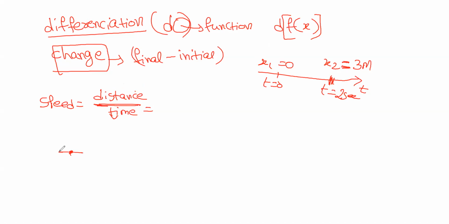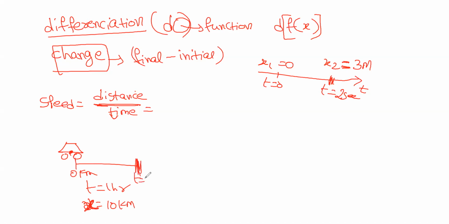Let us suppose there is one car over here. At a total of t equals to 1 hour, it traveled a distance of, let us suppose, x as 10 kilometers. If it is 0 kilometer, what is this position?